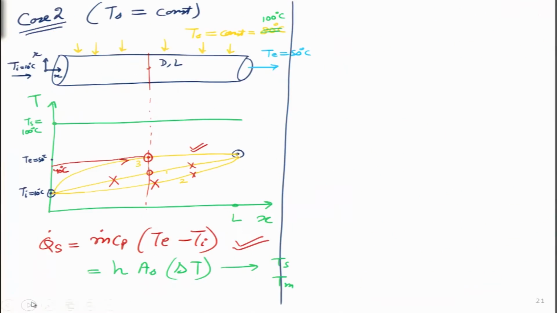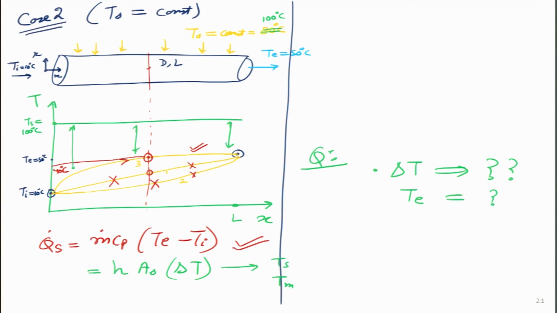Here, if I ask students, they will say, sir, delta T is much greater here, a little less over here, and very less over here. So, we will also figure out how to define delta T in this case number 2, because it was very easy to define in case number 1. How do we find exit temperature?